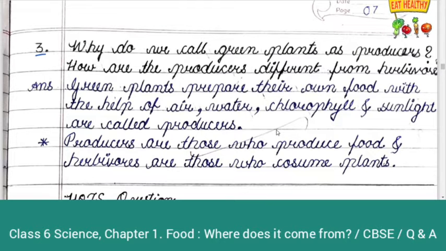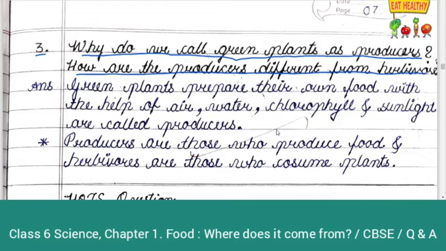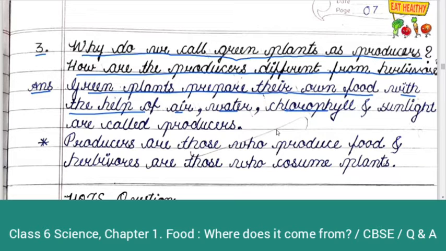Third question. Why do we call green plants as producers? How are the producers different from herbivores? Answer. Green plants prepare their own food with the help of air, water, chlorophyll and sunlight are called producers.